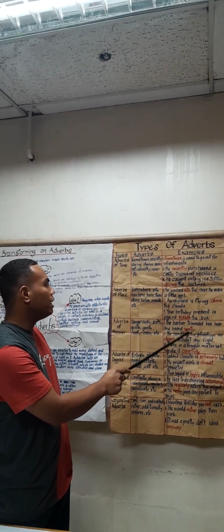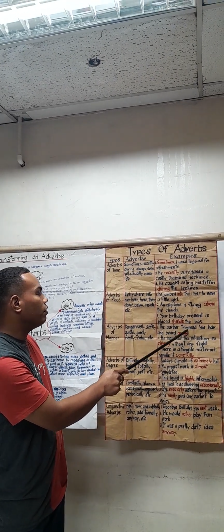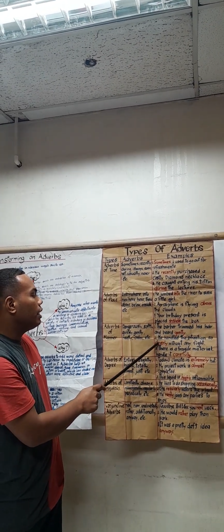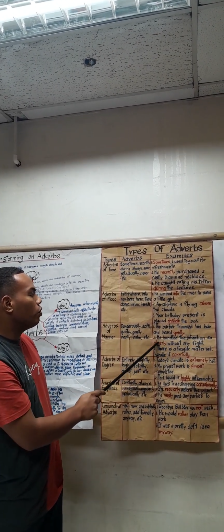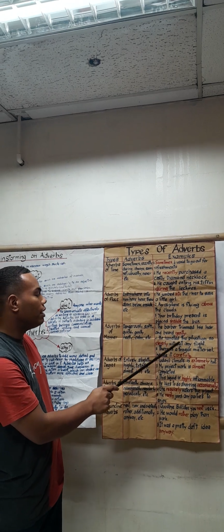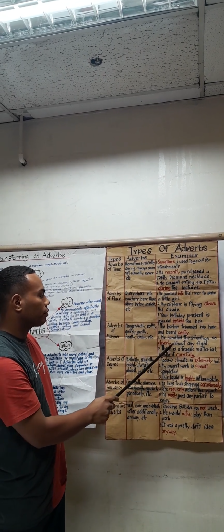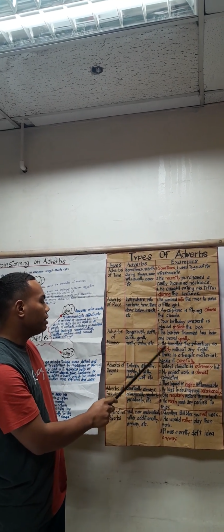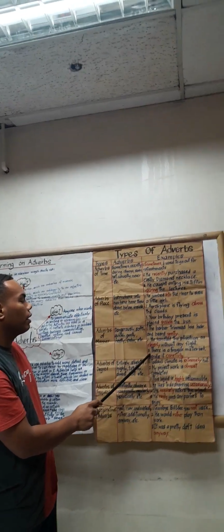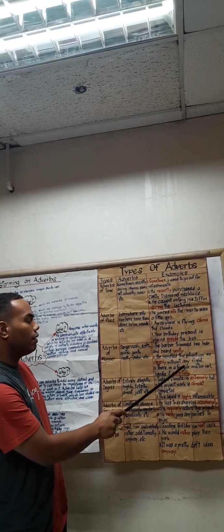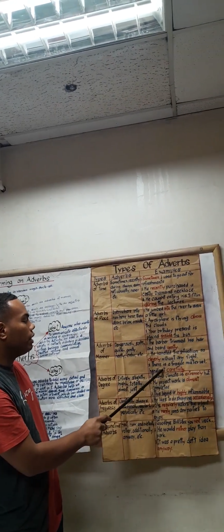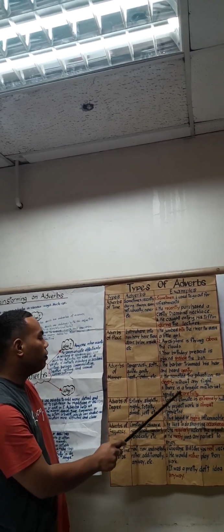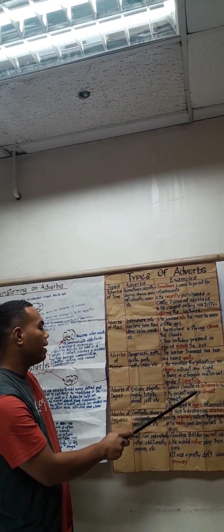The word gently is an adverb of manner. He handled the situation so cleverly without any fight. The word cleverly is an adverb of manner. Number 3, there is a fragile material, handle it carefully. The word carefully is the adverb of manner.